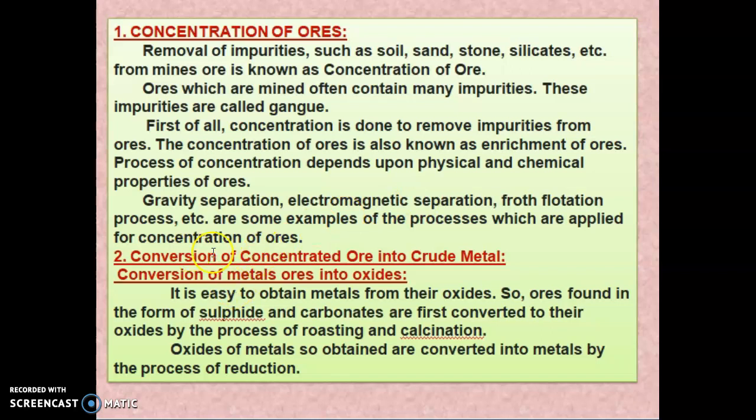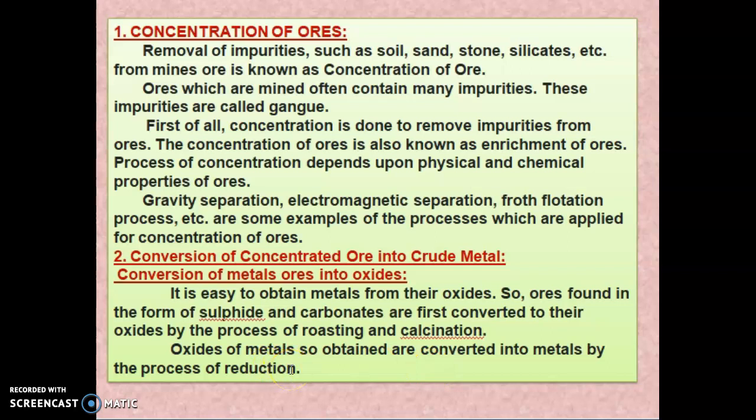Second part, that is conversion of the concentrated ore into pure crude metal. So in this one, the metal ore is converted into oxide. So it is easy to obtain the metal from their oxide. So the ores that are in the form of sulfide and carbonate are first converted to their oxide by the process of roasting and calcination. So the oxide of metal so obtained is converted into metal by the process of reduction.